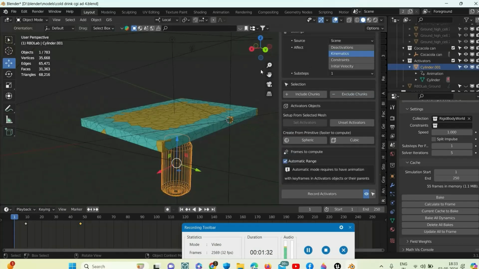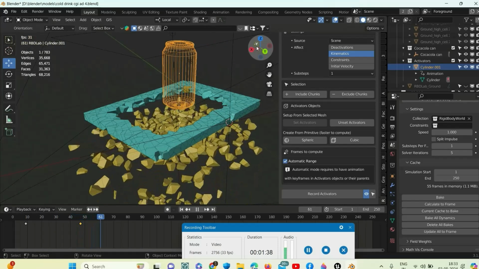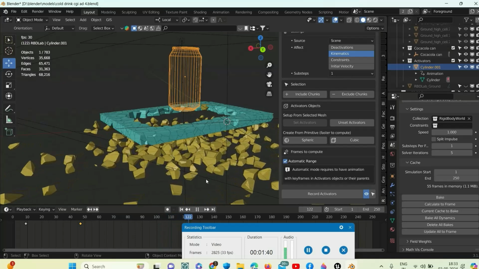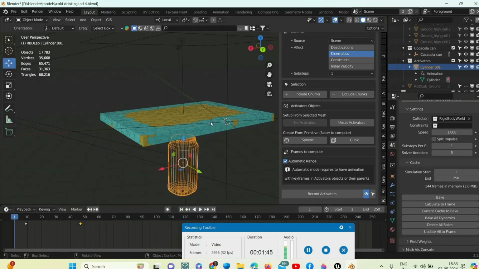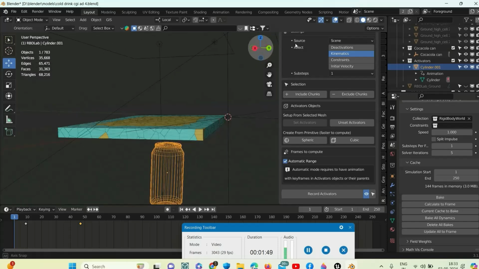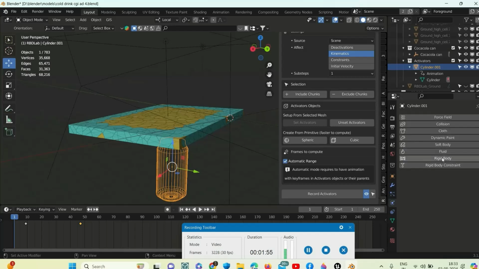Now what is needed in our ad is that we do not want all of these chunks to fall down. We want a few chunks to fall down and a few chunks to fly out in the air. To make the chunks fly out in the air, we will add this rigid body constraint.